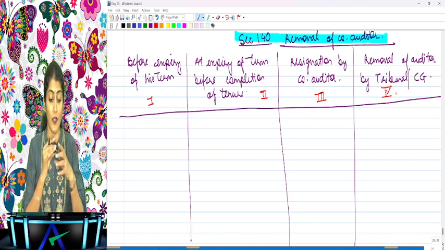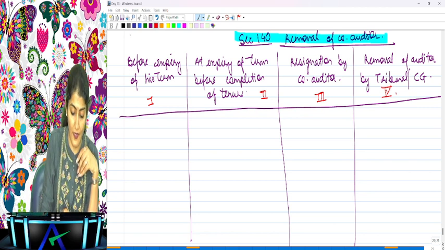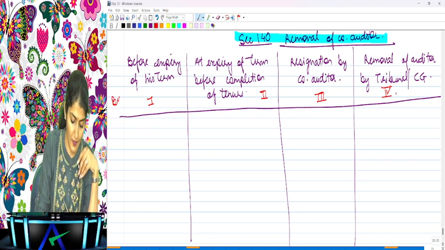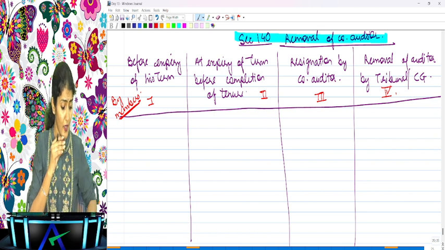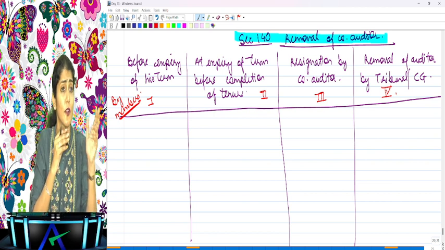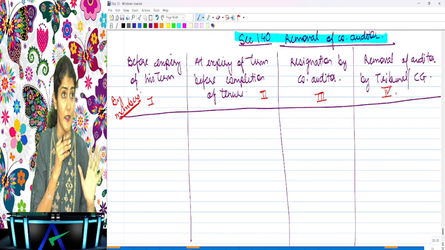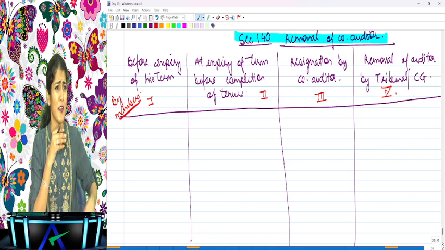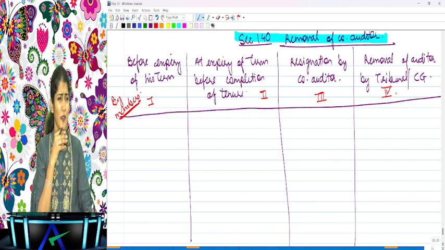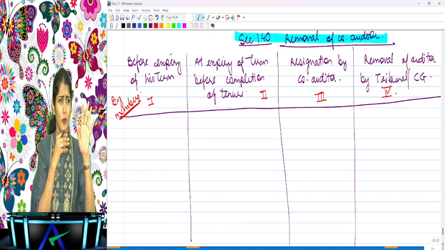Removal of the auditor by the members before the expiry of his term. That is what you say: no, I cannot tolerate this auditor till the AGM also. Right now, I want to remove the auditor of the company immediately. Second, you say at the AGM we'll remove him, and his term is not over, he's just finished 3 years, but after 3 years only we'll remove him, no need to keep him for 10 years.